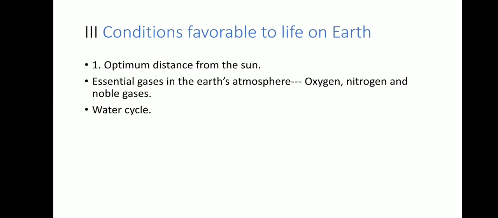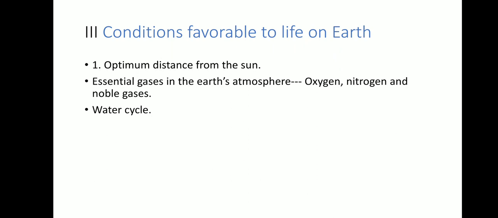Second is atmosphere. In the atmosphere, essential gases are present like oxygen, nitrogen, and noble gases. So this provides life supporting gases. Other planets also have gases, but the composition of gases is different, or they are poisonous gases, so life is not possible. The last one is the water cycle.